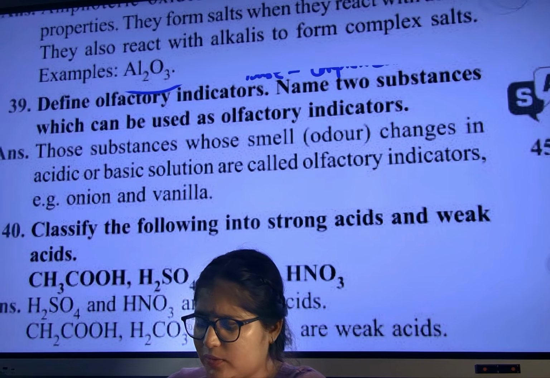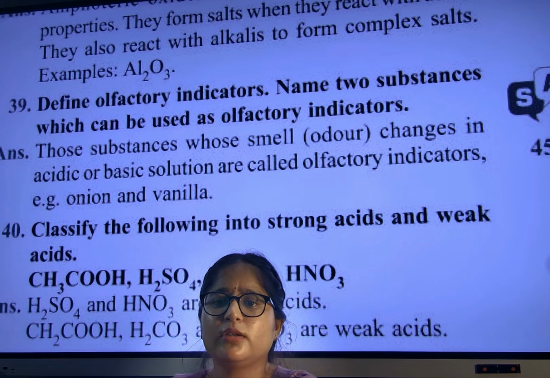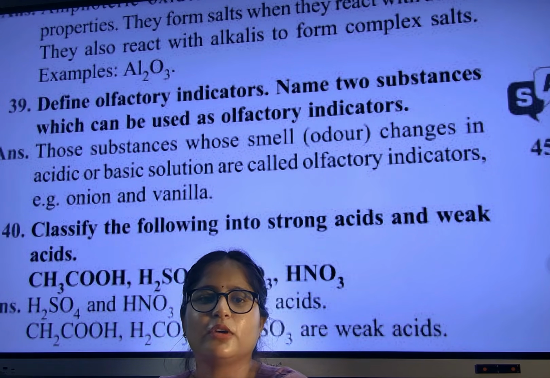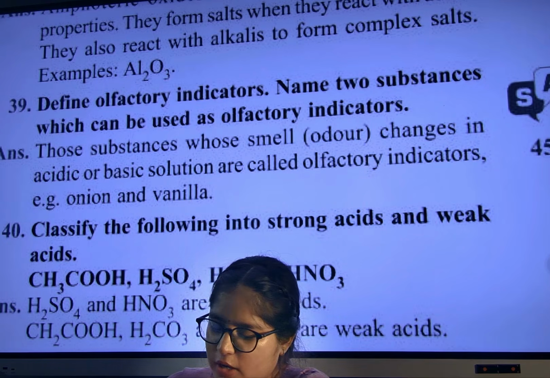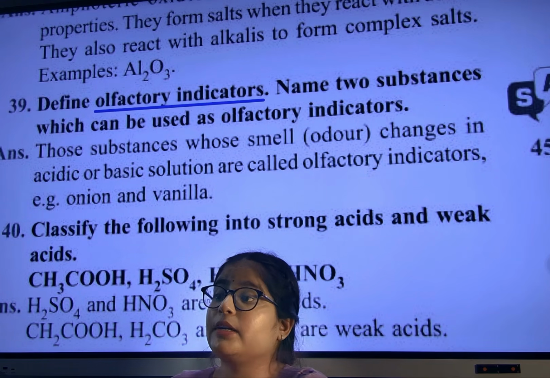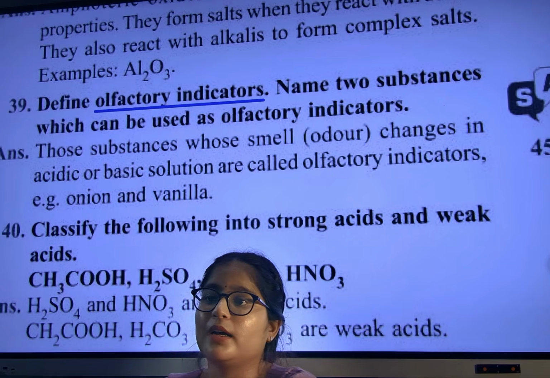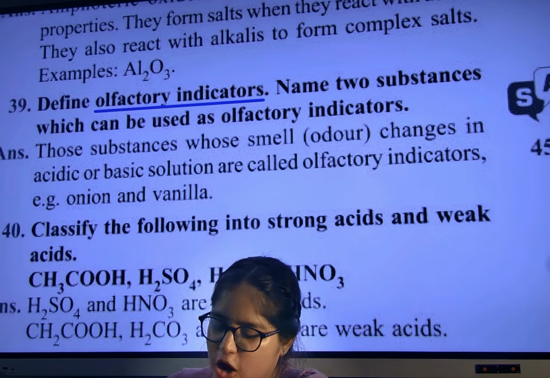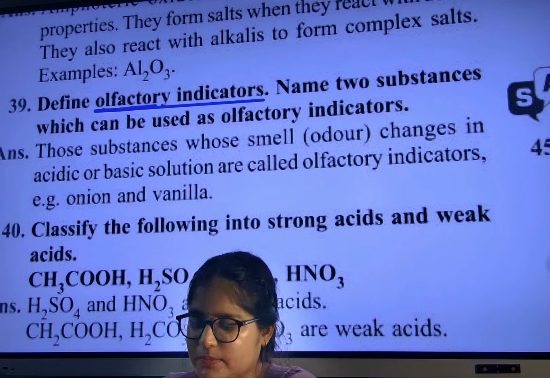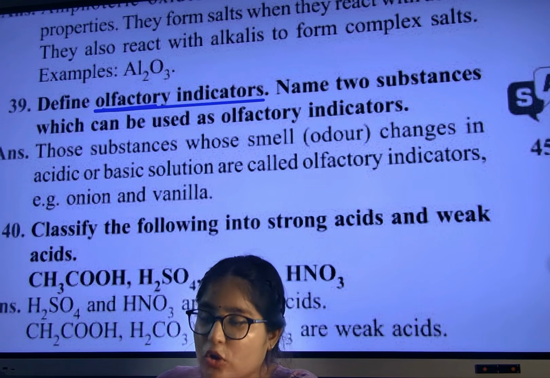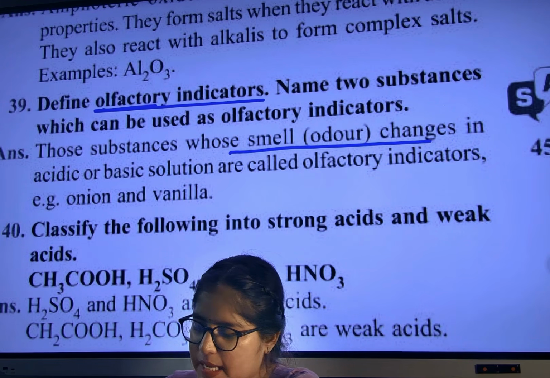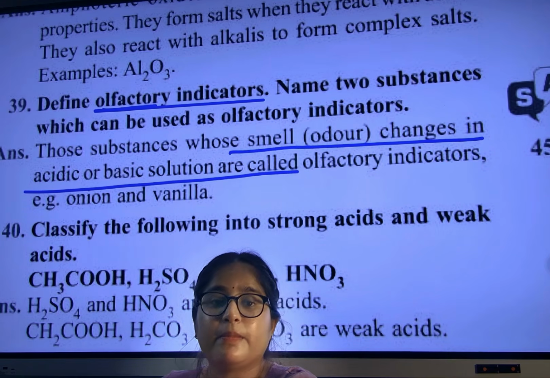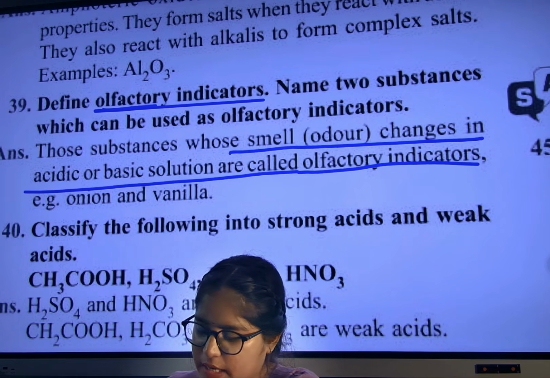Yeah, in biology I have taught you about these indicators. Do you remember receptors? Gustatory receptor, olfactory receptor, phonoreceptor, photoreceptor. So see here, olfactory indicator means what? Smell. Very good. Those substances whose smell changes in acid or base are known as olfactory indicators.